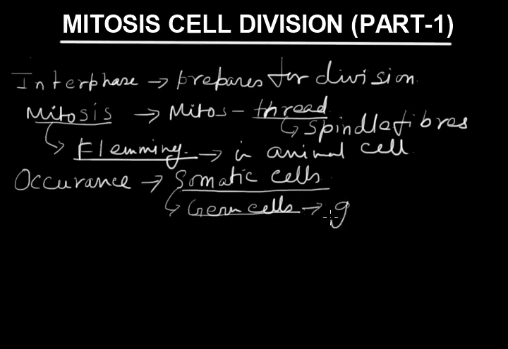During gametogenesis, that is the formation of gametes, either spermatogenesis or oogenesis, three stages occur. One is multiplication, next is growth, and the third one is division.